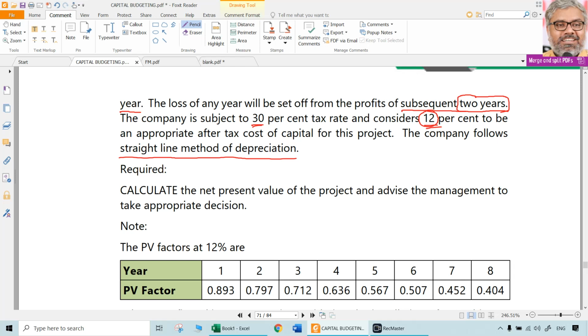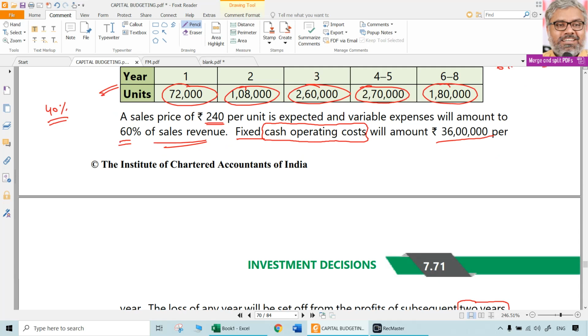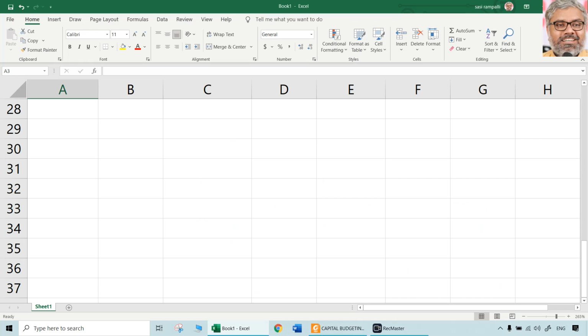Now, what is required here is to calculate the NPV of the project and advise the management to take appropriate decision. Means, should it go ahead with this project or not? Perfect question. So, all that we need to do, first thing first, is build up the cash flows for 8 years. After that, it is all just discounting with this 12% rate so that we get NPV. So the main point is building up of the cash flows. Let us look at the cash flow calculation.